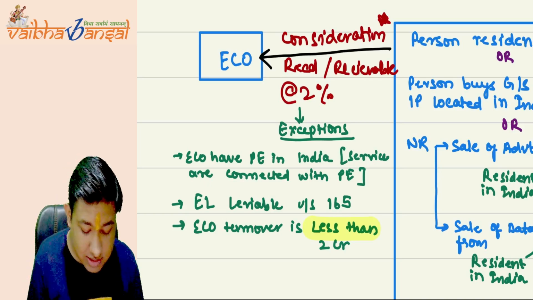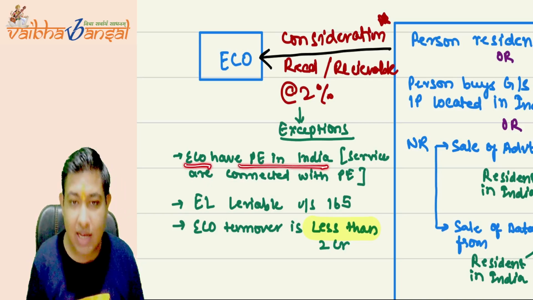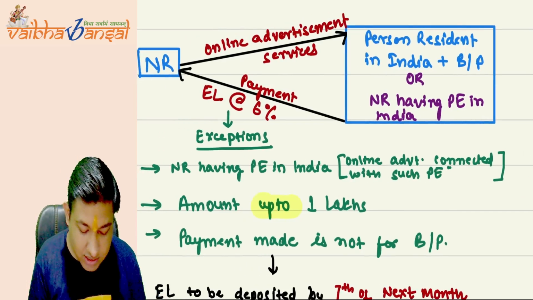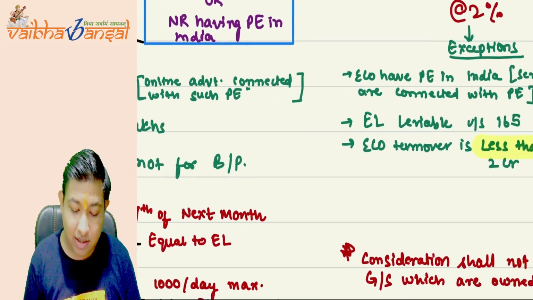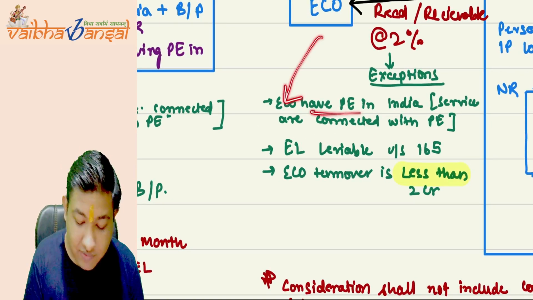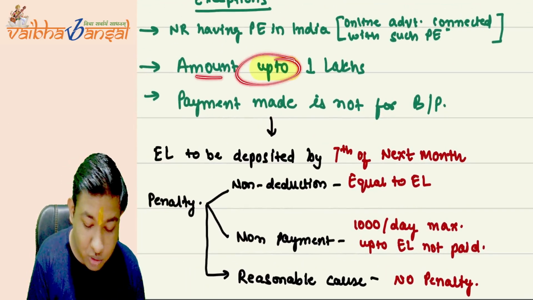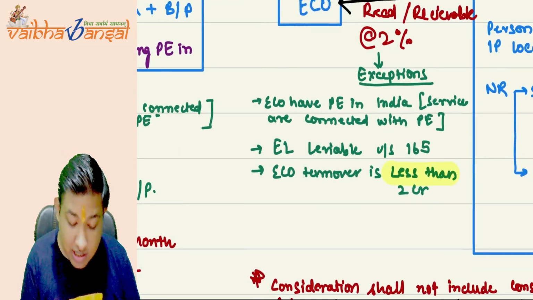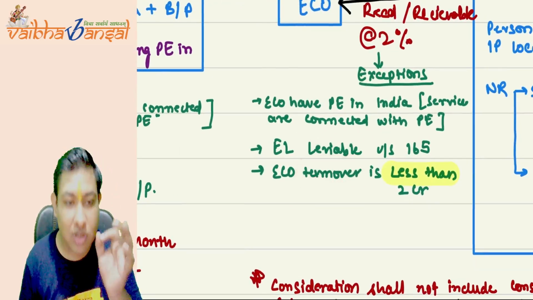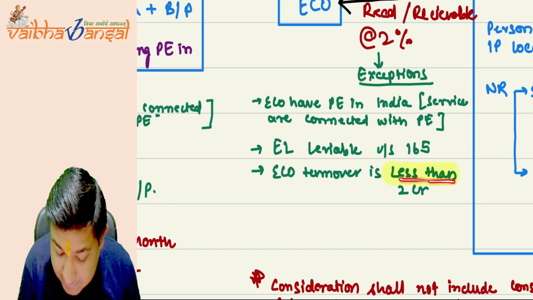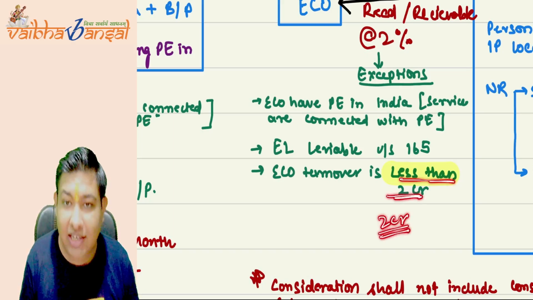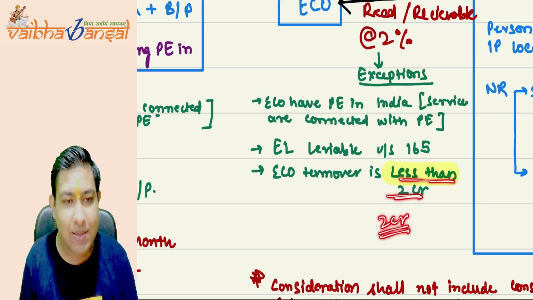What are those exceptions? Equalization levy where the NR has a PE in India. Similarly here as well, an NR having a PE in India. Now, earlier an amount up to 1 lakh was exempt. Here it says turnover, not amount, turnover. If the turnover is less than 2 crore, then the exemption will be available.